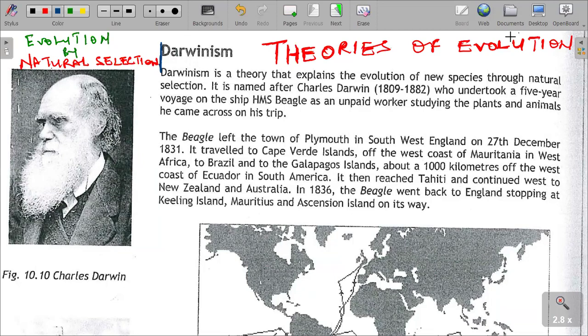We are going to be talking about theories of evolution. It's one of the key areas of examination in grade 12, paper 2. So without wasting any time, let me bring to you what we are going to be talking about today. It's the theory of evolution by natural selection, which is sometimes called Darwinism. And of course, we are going to look at Lamarck's theory and also gradualism and punctuated equilibrium.